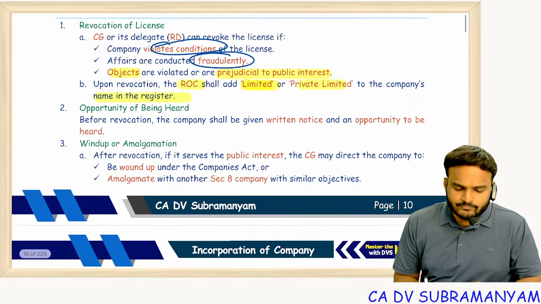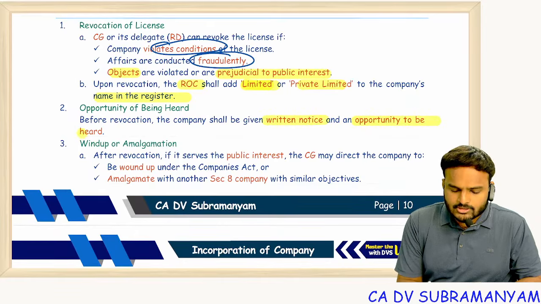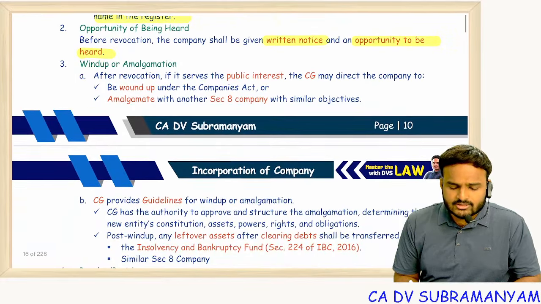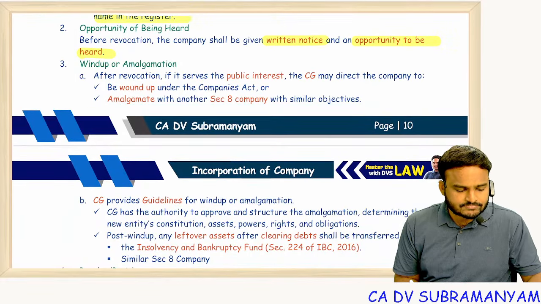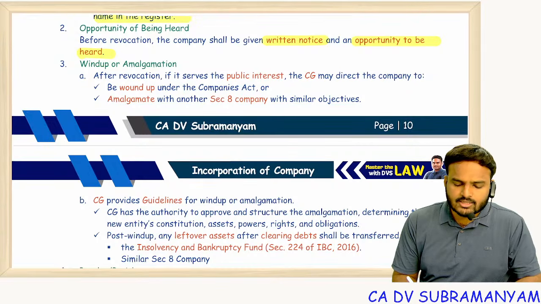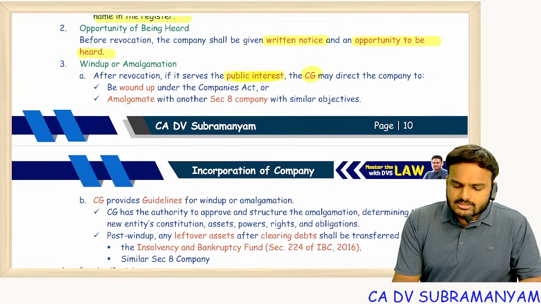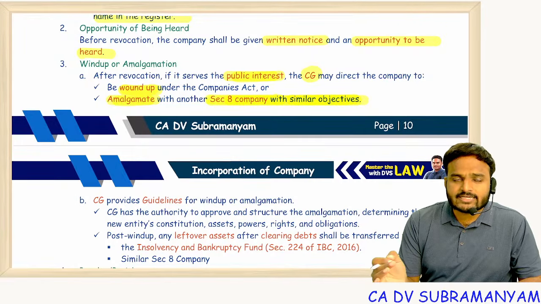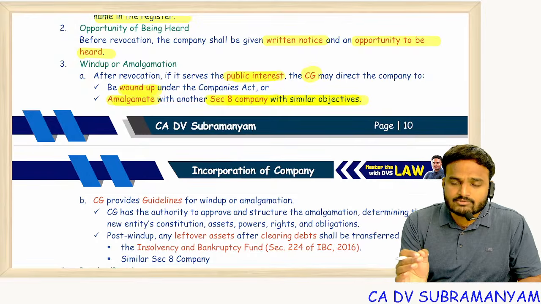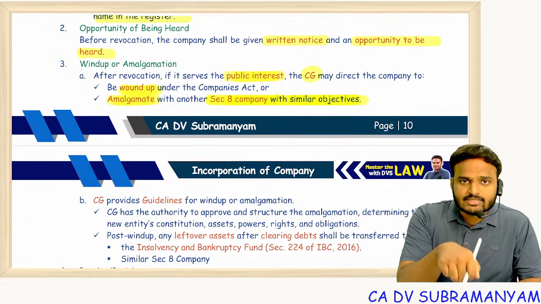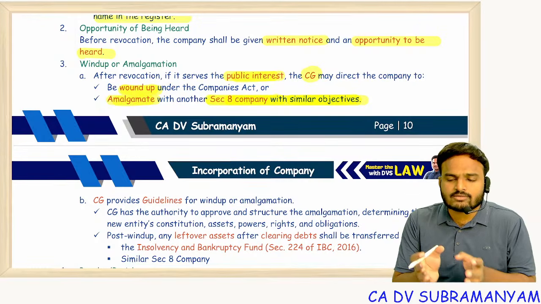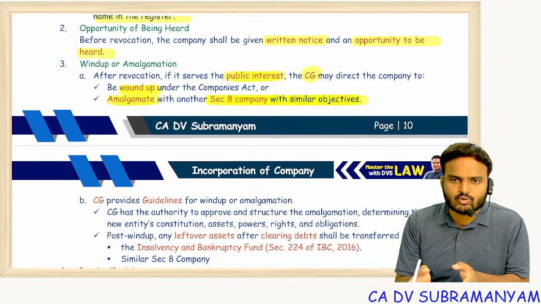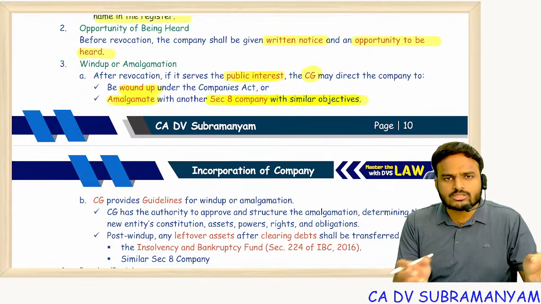Before revocation, company shall be given written notice and an opportunity to be heard. And after revocation of the license, if it serves the public interest, CG may order the company to be wound up or to be amalgamated with another Section 8 company with similar objectives. Observe carefully. Amalgamation with Section 8 company not enough. Section 8 company which is having objectives which are similar to the present Section 8 company. So objectives of this company, whose license has been revoked, and the proposed company, both objectives should be matching.